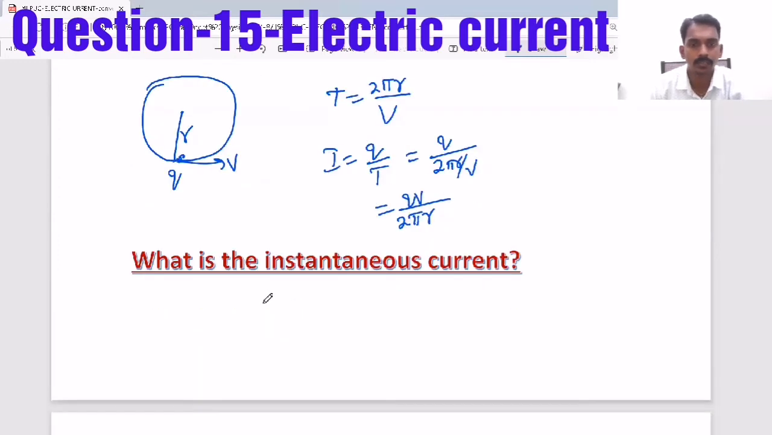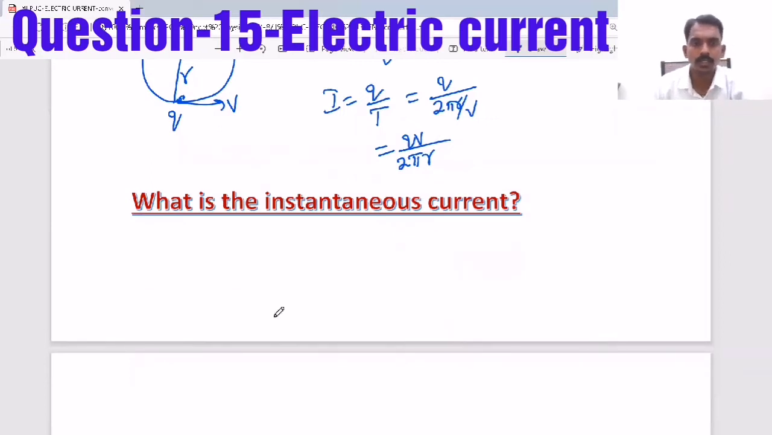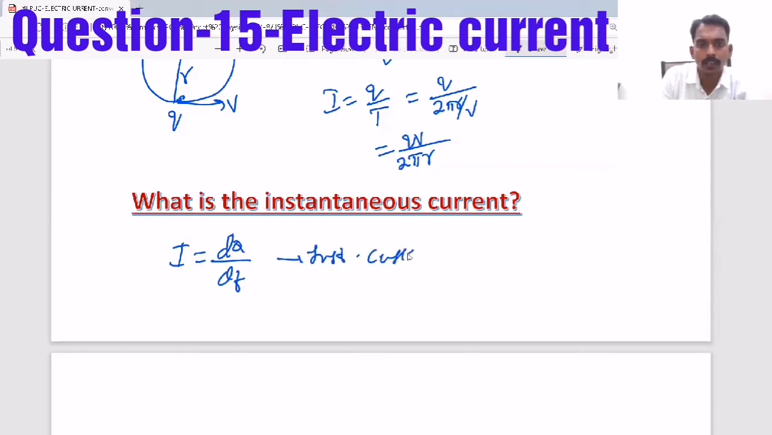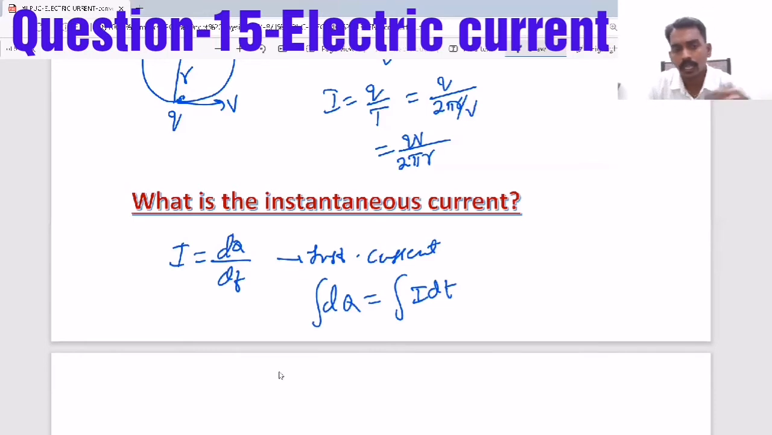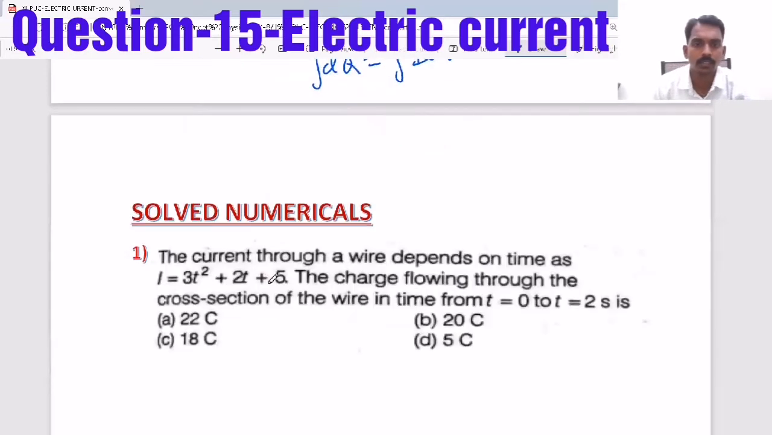So just remember it. Now, sometimes they will ask the question based on the instantaneous current. The instantaneous current means the current at any instant, that is the rate of change of electric charge, dq by dt. This is called instantaneous current. They will give charge in terms of time, or they can also ask for charge from the current, then you have to go for integration. So they can ask current by giving the charge equation, or they can ask charge by giving the current equation.